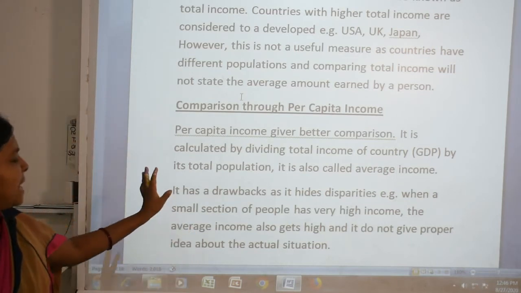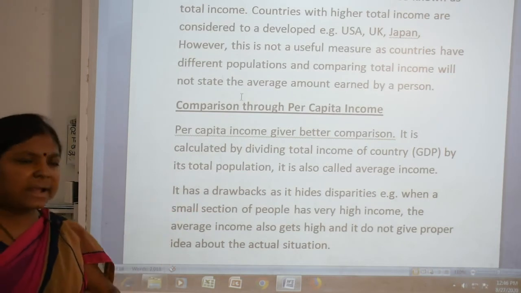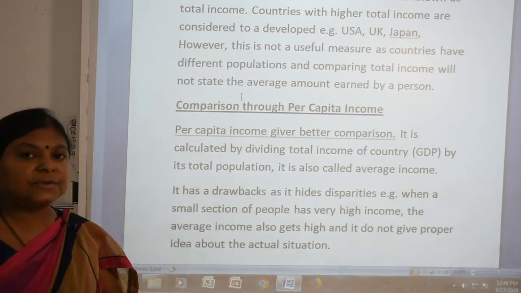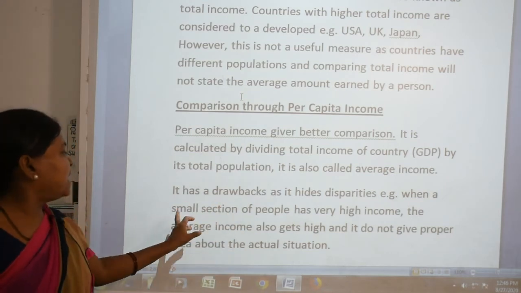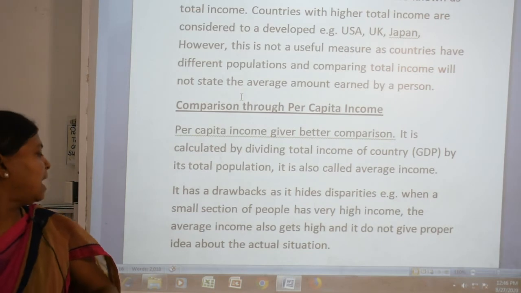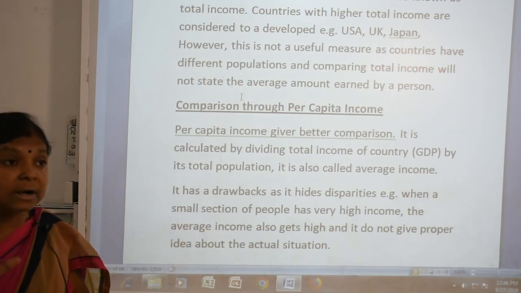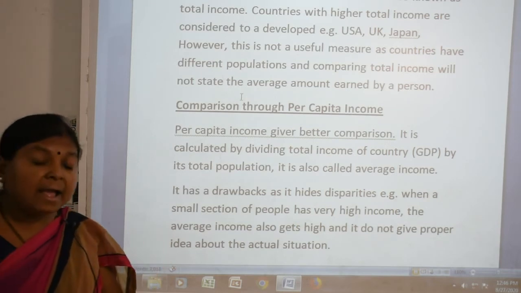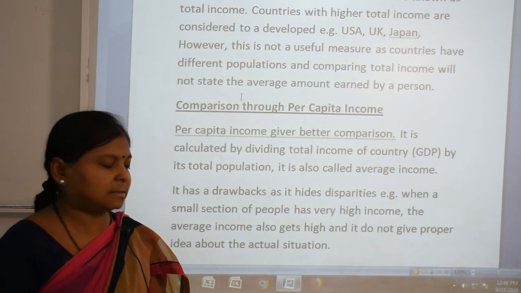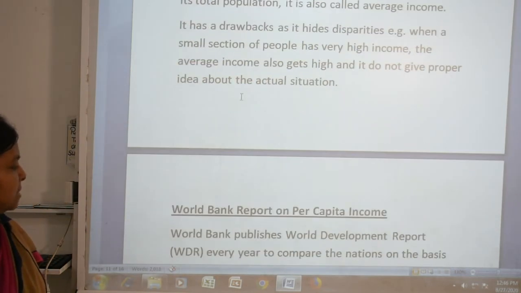See, but is it having some drawbacks? Yes, it has a drawback. What type of drawback? It hides disparity. Which type of disparity? See, when a small section of people have high income, the average income also gets high, but it does not give any proper idea about the actual situation of the country or that place. So it is not a right criterion to compare with.